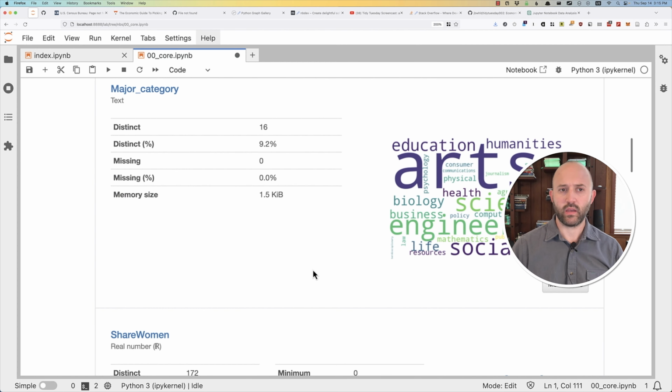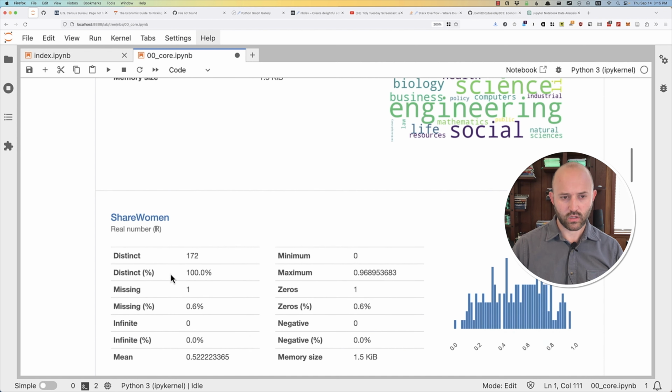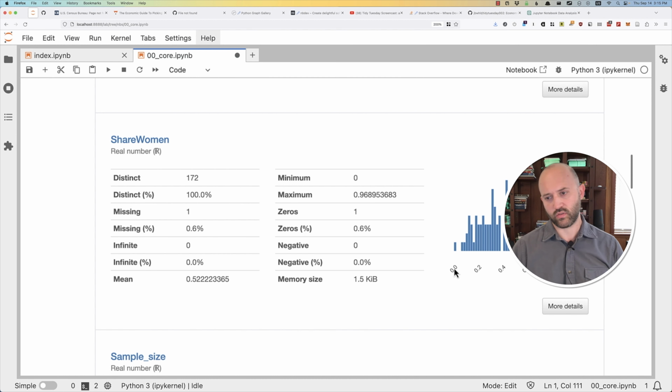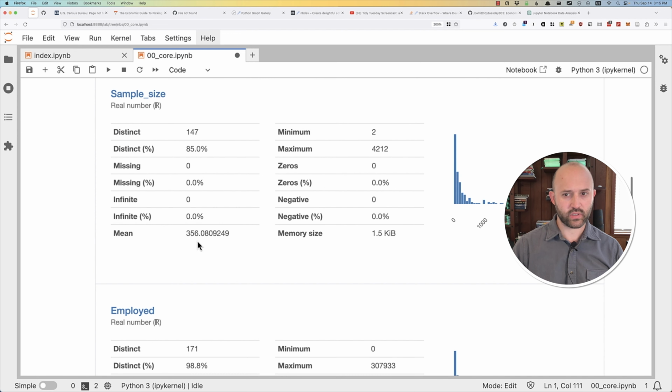Okay, the major category. Oh, this is maybe more interesting. There's only 16 distinct major categories. Good to know. Arts is clearly a big one. Share of women, so from 0 to 1. These are 172 distinct values between 0 and 1. We have one missing data there. Sample size. Okay, so this must be how many were looked at.